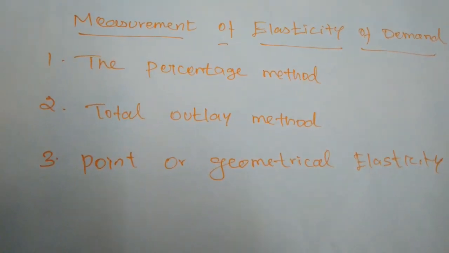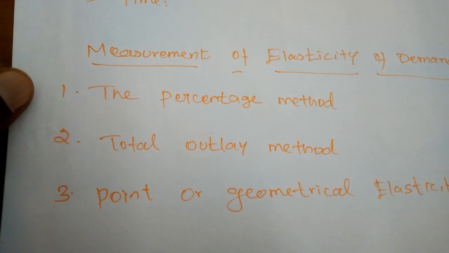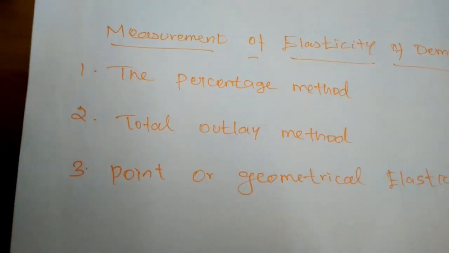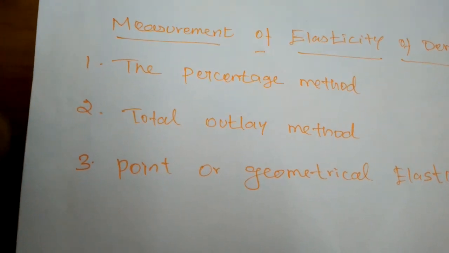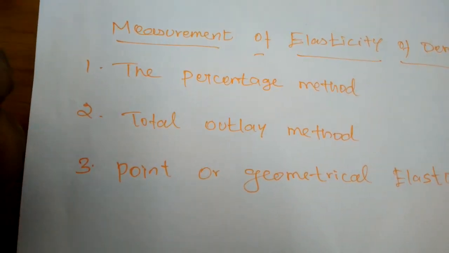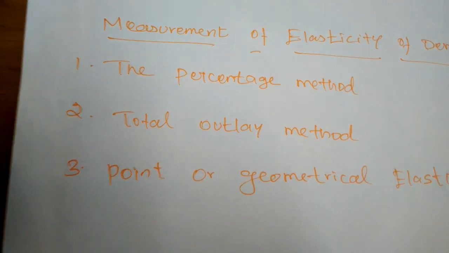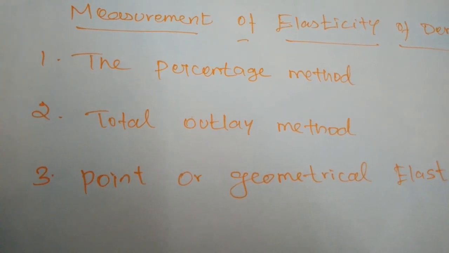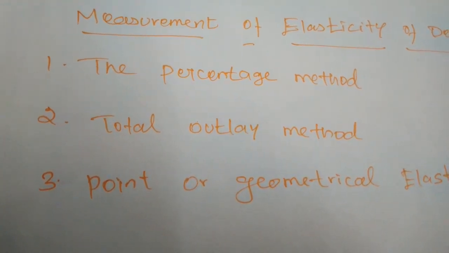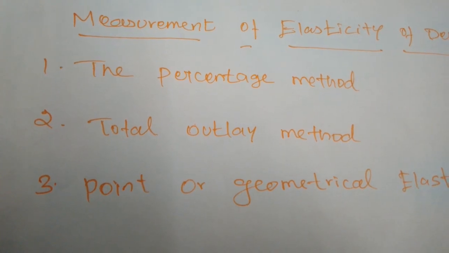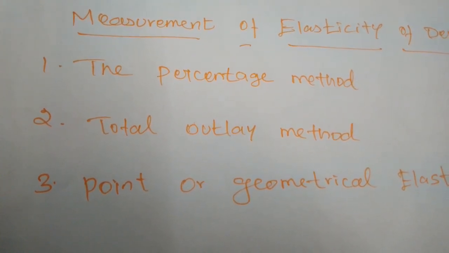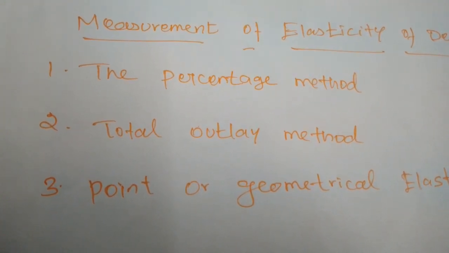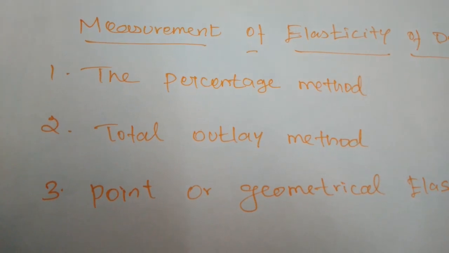Next, the total outlay method. In this total outlay method, the elasticity of demand can be found from the change in total outlay of the consumers. When we find the changes in total outlay of the consumers, or the total revenue of the firm, we can measure the elasticity of demand.